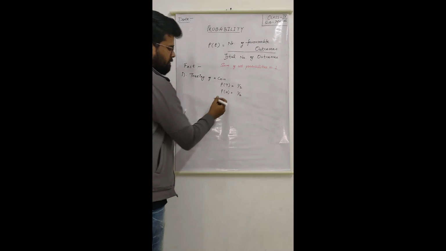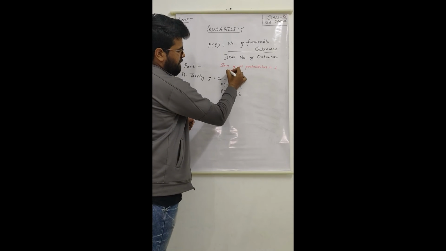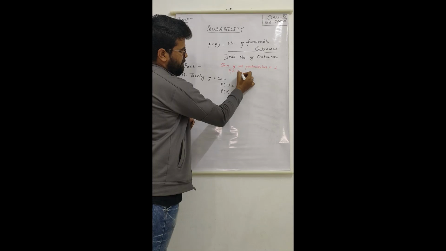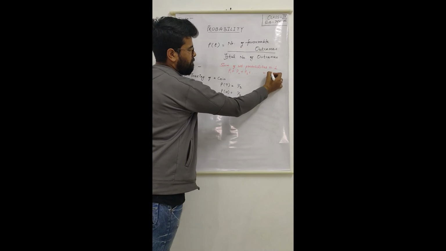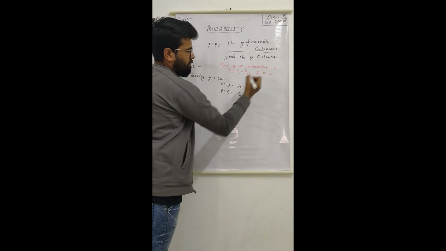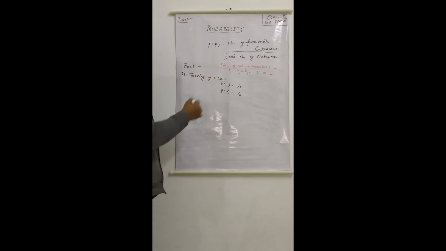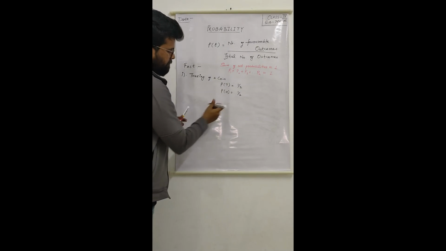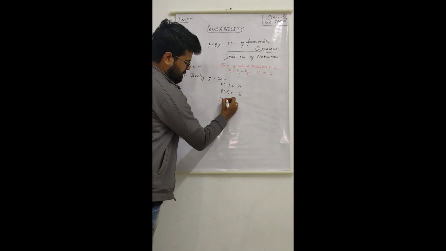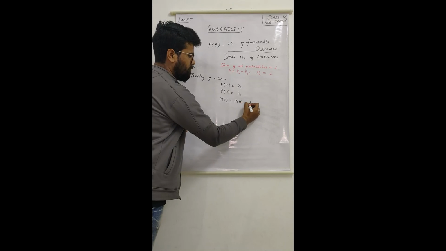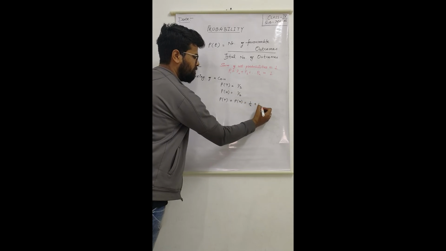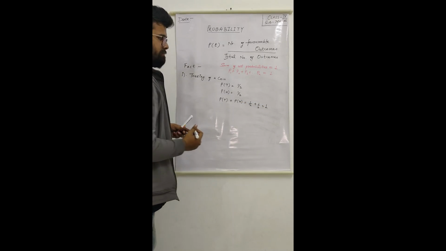So from here we can write that P1 plus P2 plus P3 plus, up to Pn, is always equal to 1. Here there are only two probabilities, so Pt plus Ph equals 1 by 2 plus 1 by 2, that is equal to 1.